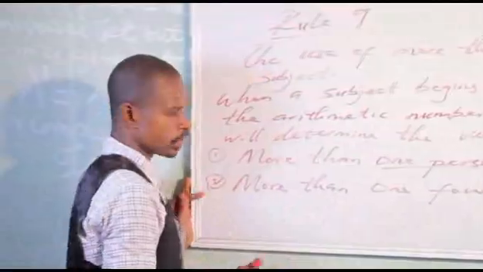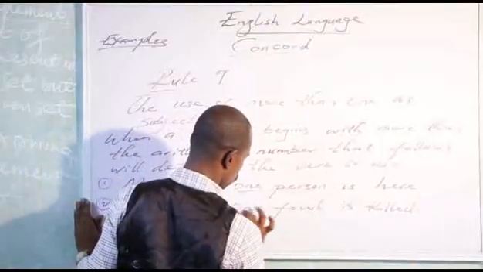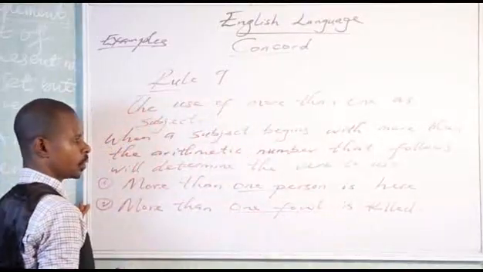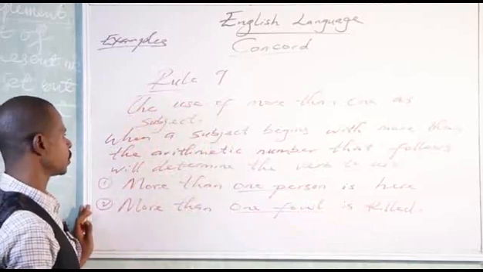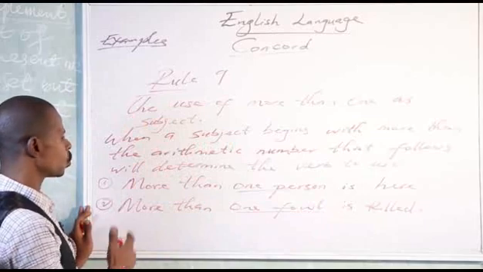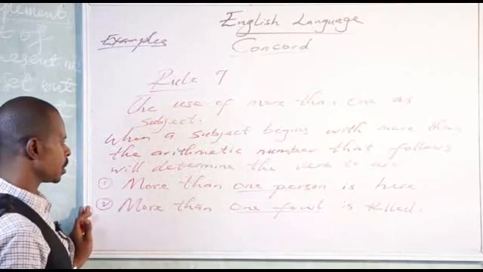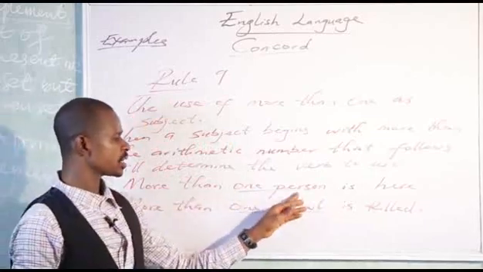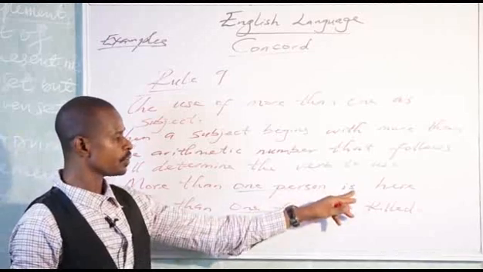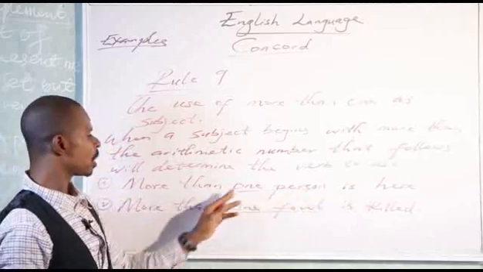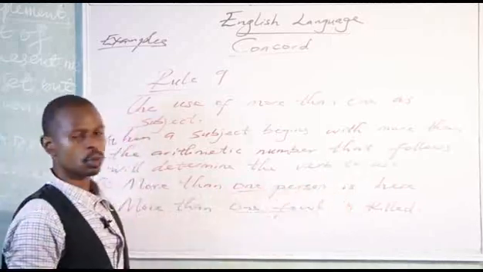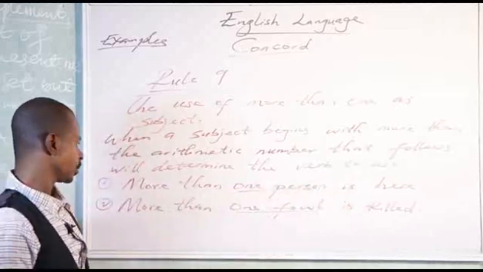More than one fowl is killed. We have one fowl here. Okay? Mind you, I said that when a subject begins with more than, the arithmetic number that follows will determine the verb to use. Now, we have one person here. This is the number. It determines what? The verb which we use with the noun here. More than one person is here.